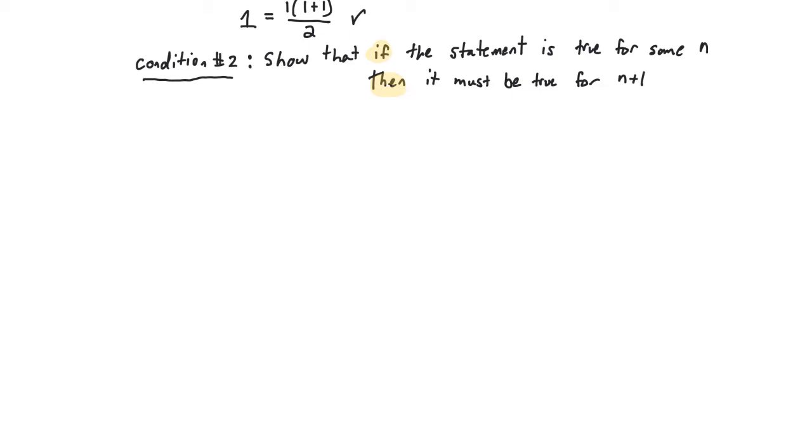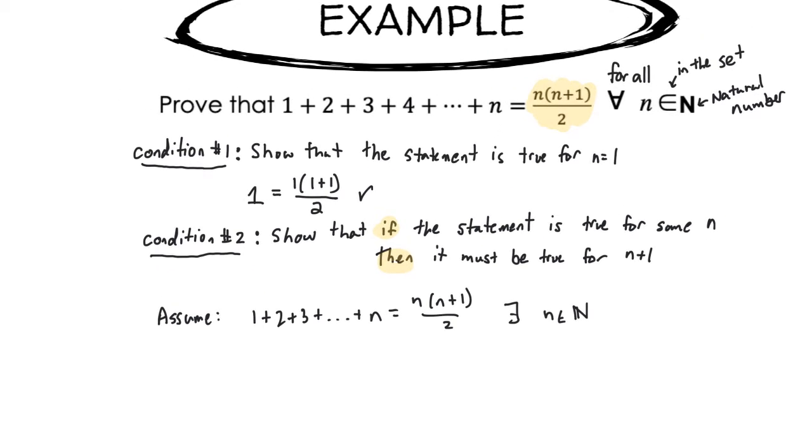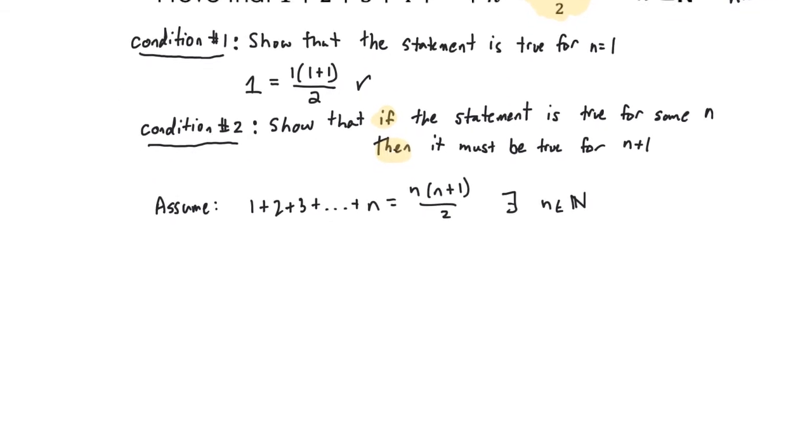So let's get back to the problem about showing that the sum of the first n natural numbers is equal to n times n plus 1 over 2. For the if part of the statement, we make the assumption. We say, let's assume that it is true that 1 plus 2 plus 3 plus up to n is equal to n times n plus 1 over 2. And this is very important here. I'm going to use a different symbol than I used before. If you recall, in the initial part of the statement, I used the symbol of an upside down A, and that upside down A represented for all.